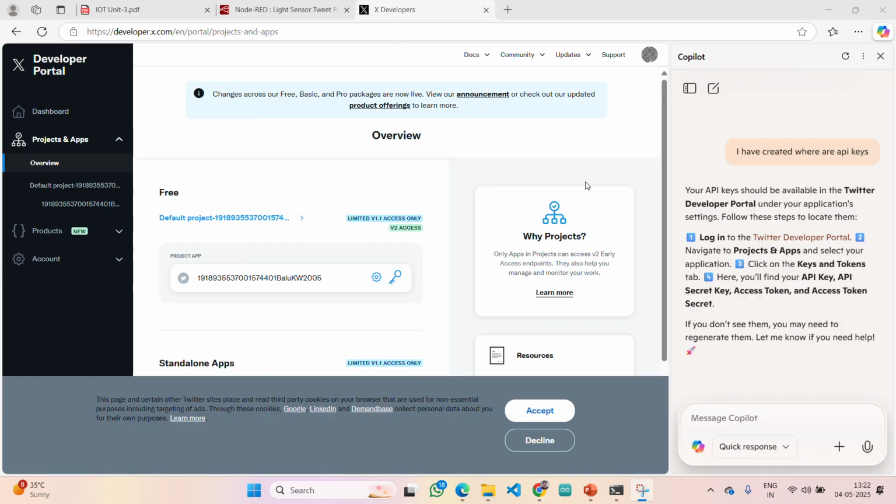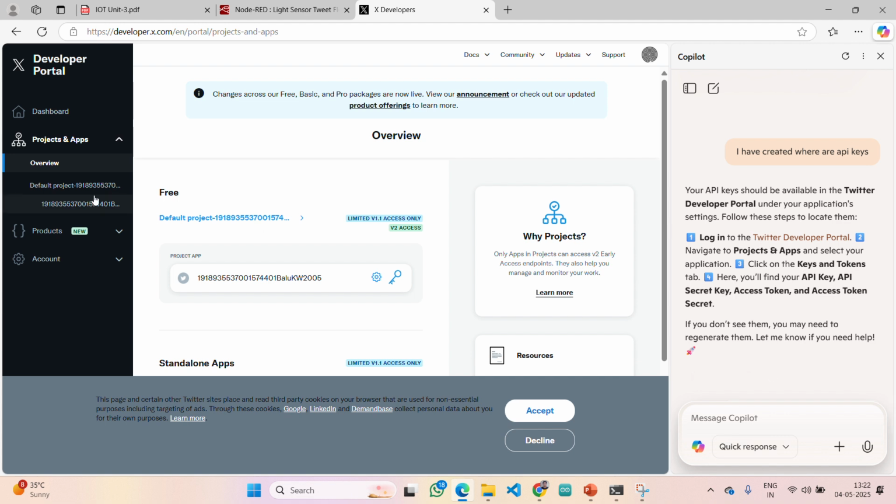Yes, guys, to get those API keys, as I told, here you will create the account, right? Follow the steps. These are given by Copilot, because earlier there were not all these API connections; we connected directly with username and password. So now here, Projects and Apps is there, right? Go to that one. And here you can see, click on the keys and tokens.